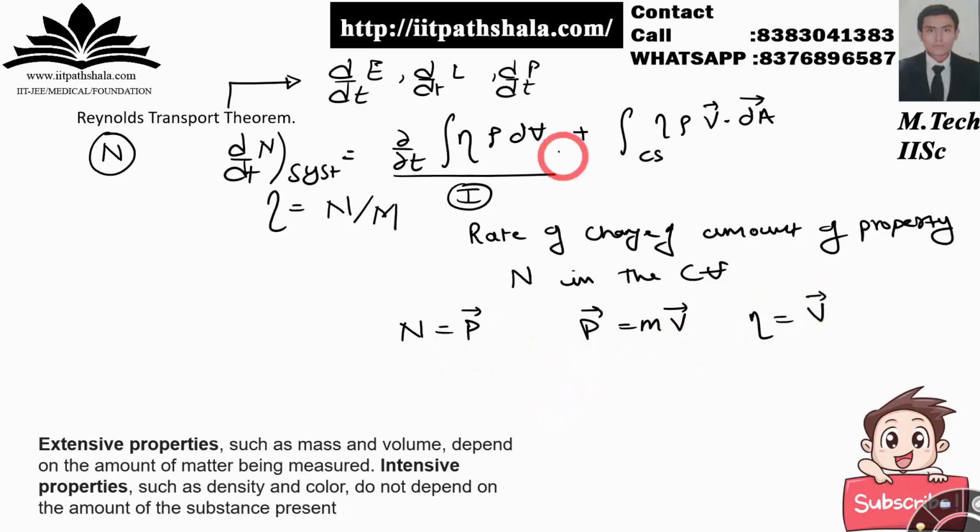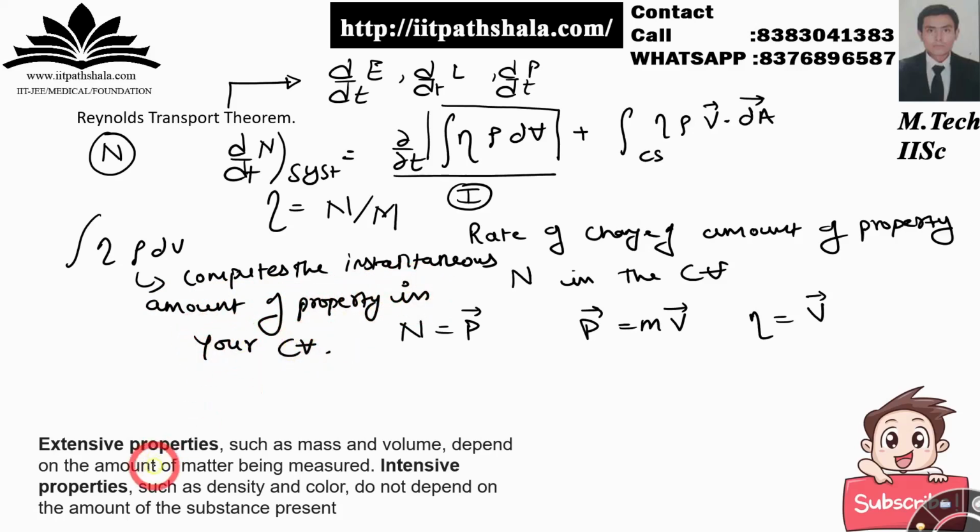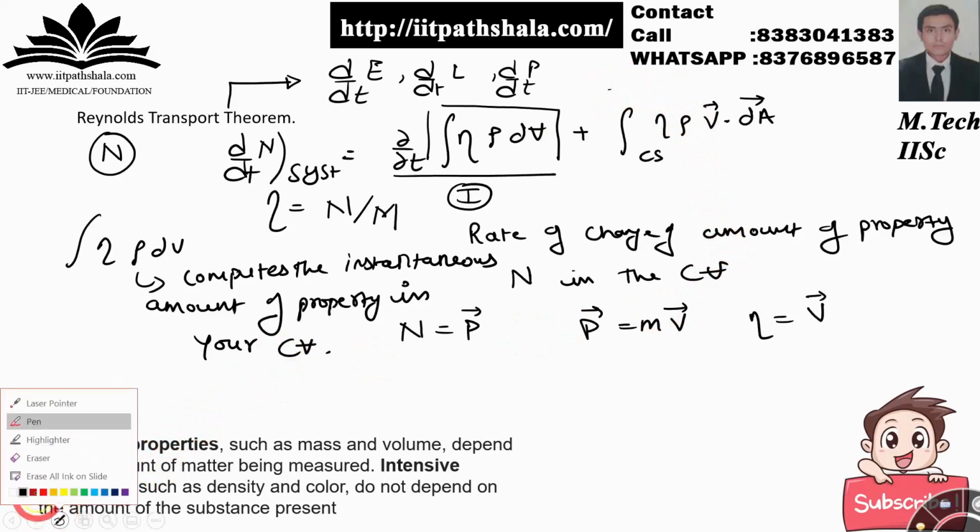Okay, so this first thing over here will compute the rate of change of your momentum inside the control volume, and this particular integral over here computes the instantaneous amount of property in your control volume.